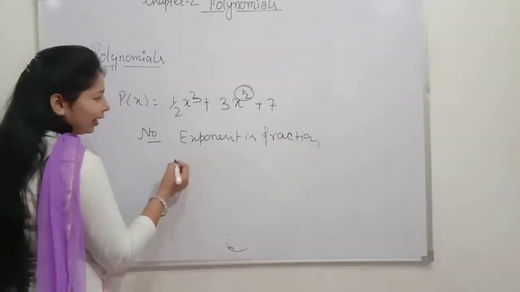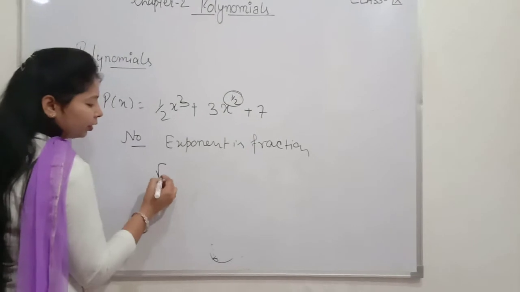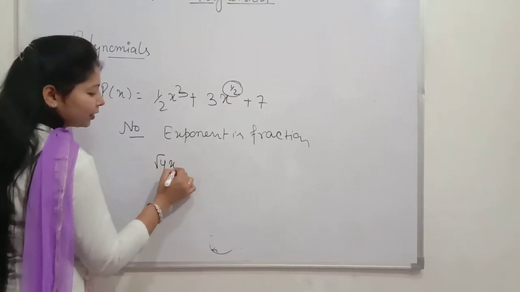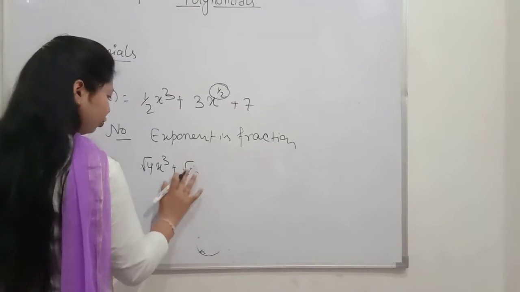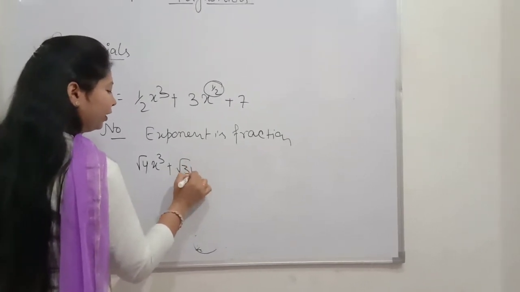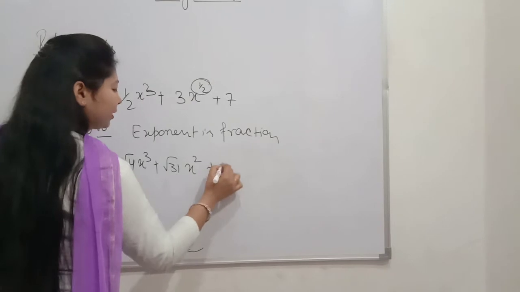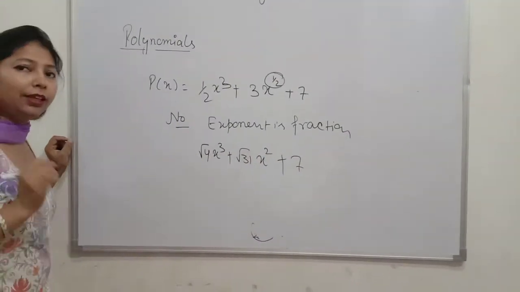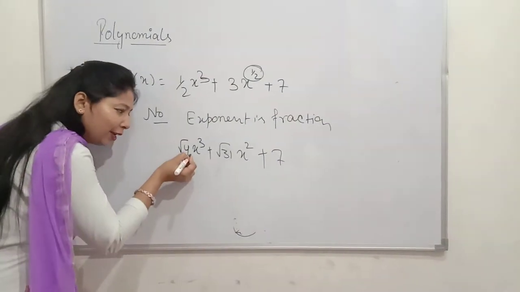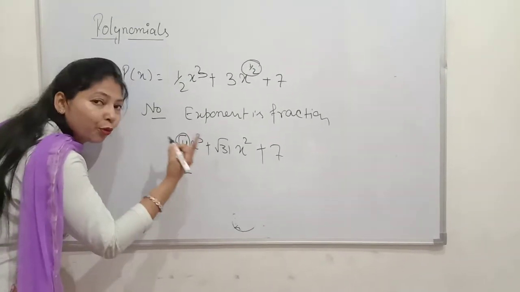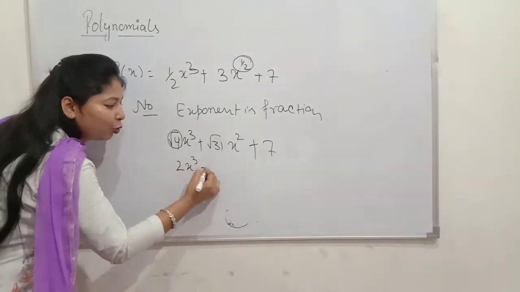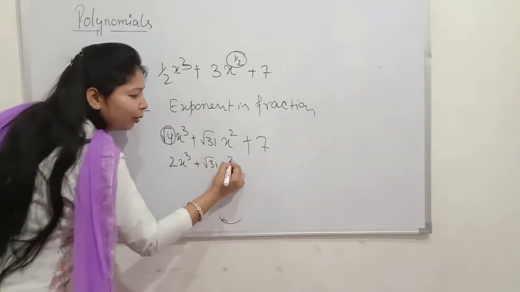और if I write like this: root 4 x cube plus root 31 x square plus 7. Is it a polynomial? Yes, it is a polynomial. Why? Because this is the coefficient. Coefficient, it can be written as 2 because root 4 is 2. This is 2x cube plus root 31 x square plus 7.